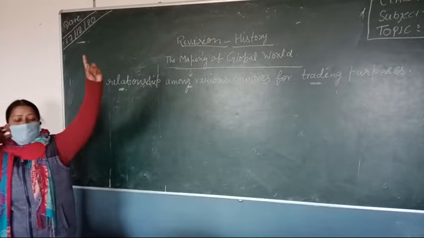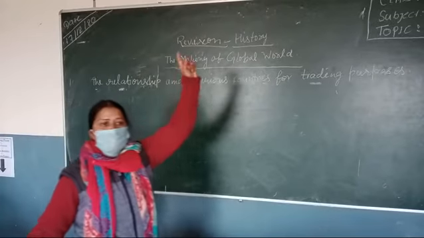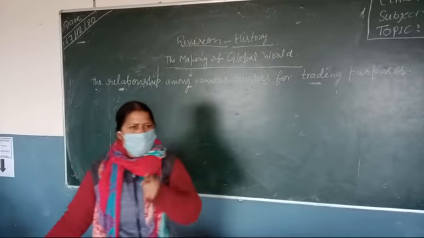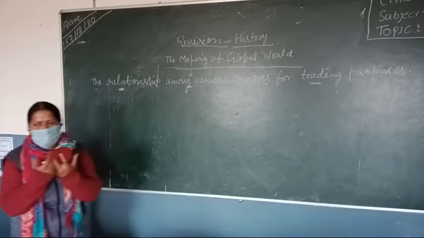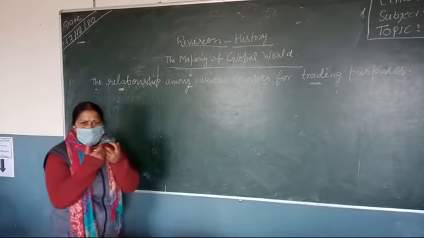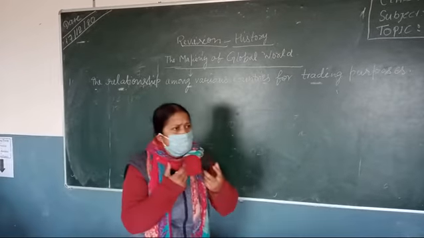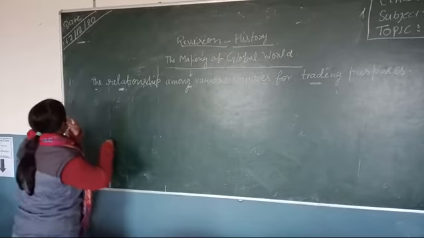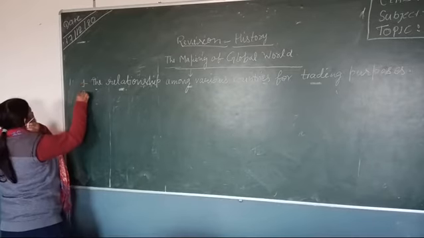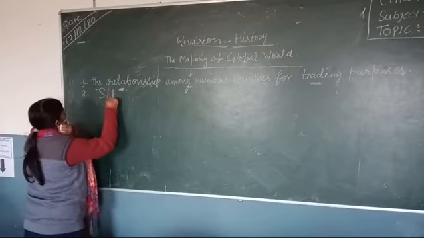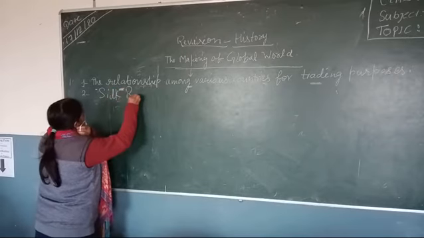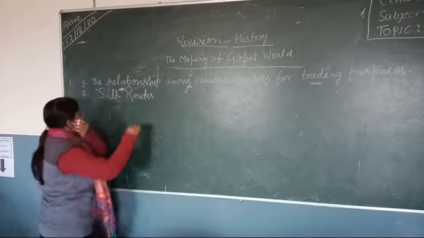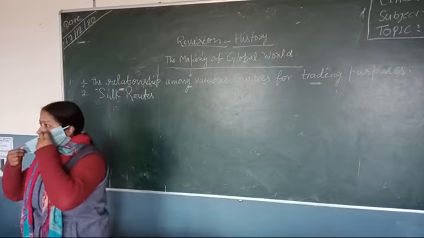The second heading of the chapter is which routes? Silk routes. Why are you having the confusion? This is so common. This is, you can say, the life of the chapter, the silk routes. So second, you are going to study the silk routes. This is the pattern of revision.